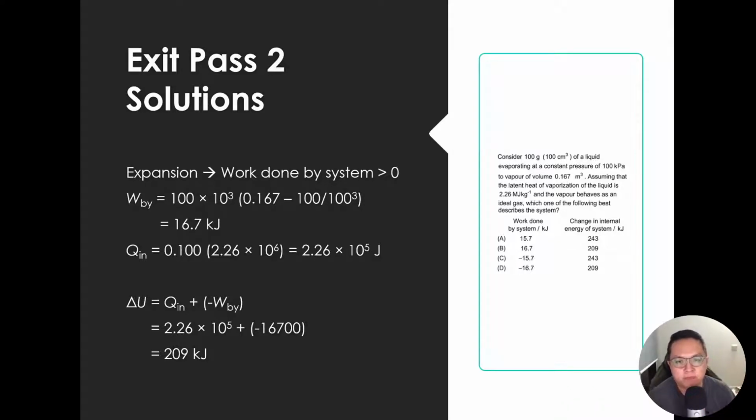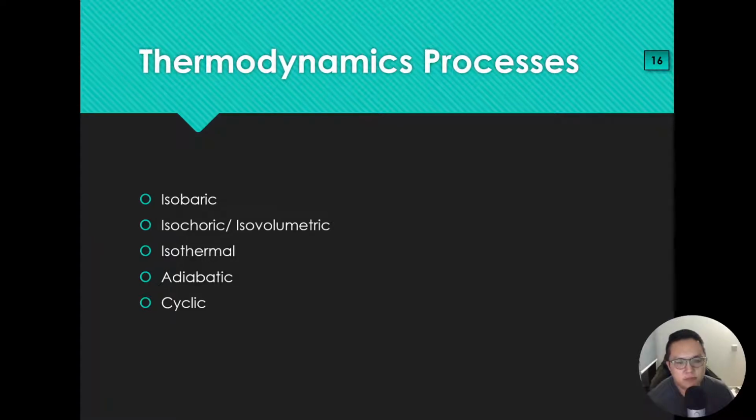Sorry, bad cough. Okay, so let's move on to the next part. We're gonna go a lot deeper into the pressure volume graph. Okay, we're gonna talk about 5 different processes here.